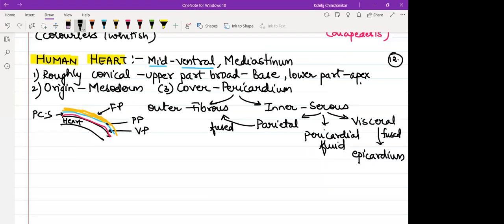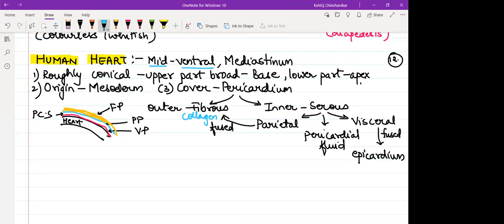Cover of the heart, we refer to it as pericardium. So just immediately outer to the heart, fused with the wall of the heart, is visceral pericardium. Then there is a space filled with pericardial fluid. Outer to that is parietal. Both parietal and visceral keep on secreting this pericardial fluid. And the outermost part fused with the parietal pericardium is fibrous pericardium. Fibrous means it will be rich with collagen, and that imparts a sufficient amount of toughness or strength.